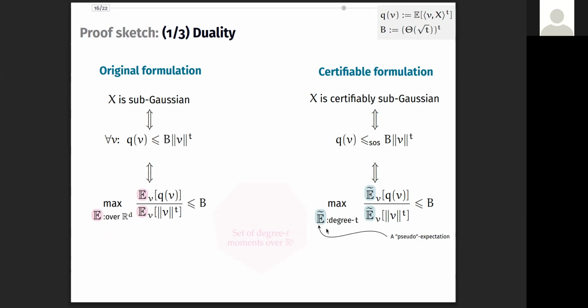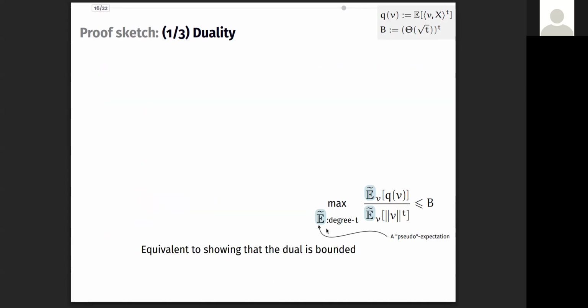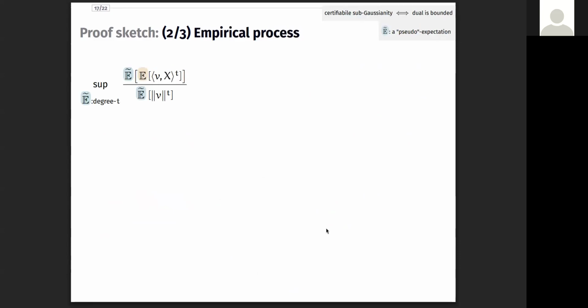Although I won't go into the full details here, the pseudo expectation operator shares many properties of the regular expectations. For now, all we need to know is that they are also linear, just like the expectation. Visually, these pseudo expectations approximate the set of moments from above. The main takeaway is that to show certifiable subgaussianity, we just need to prove that the dual term on the right is bounded. And here is the dual term again.